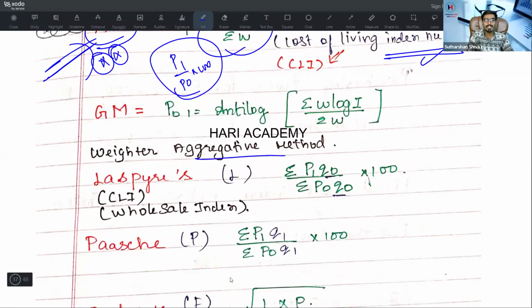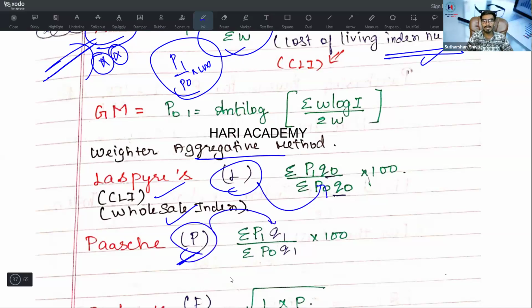Then the weighted aggregative method is further divided based on the authors or statisticians. It is the Laspeyres index method. Laspeyres index method is also known as cost of living index or wholesale price index number. You can use the same formula, that is summation P1 Q0 divided by summation P0 into Q0 into 100. What is the Paasche price index number? Laspeyres depends on the base year.